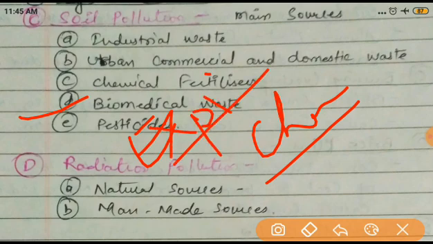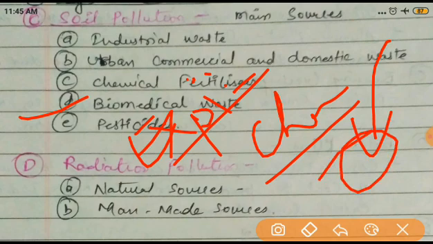Expired medicines and expired injections, the vaccines, are all directly dumped into the soil, and they are not biodegradable. They cannot degrade, which means they will not break down. They will remain as they are in the soil. That's why it also causes soil pollution.